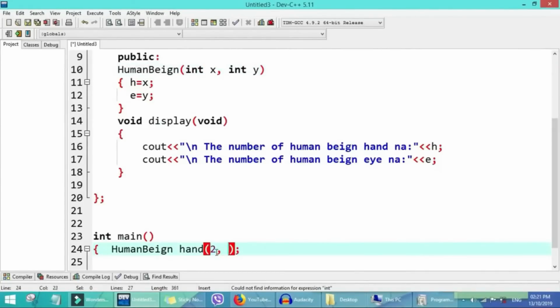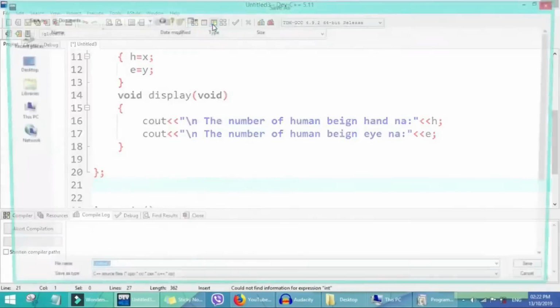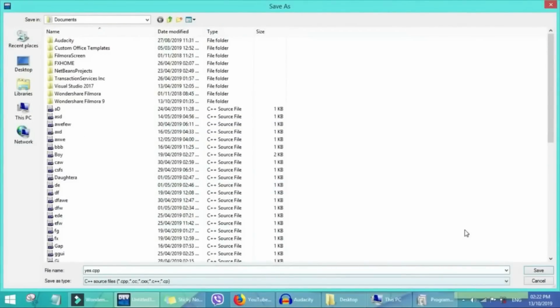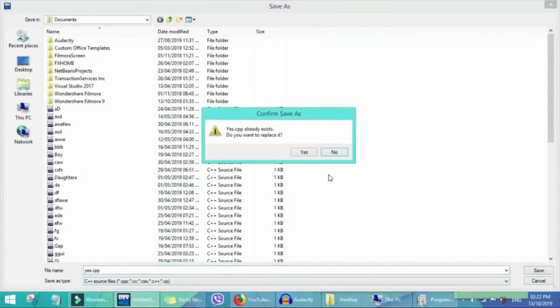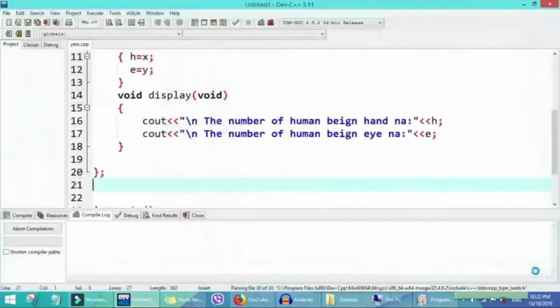X represent hand, so I we get 2 self. So if we run this program, automatically e no go display wetin dey here, but e go dey active to show say e dey possible. But make we save this program first, make we compile and run am. We just call am any name, say yes.cpp. So save, or no, we don get one program there before, we just put SS, go.